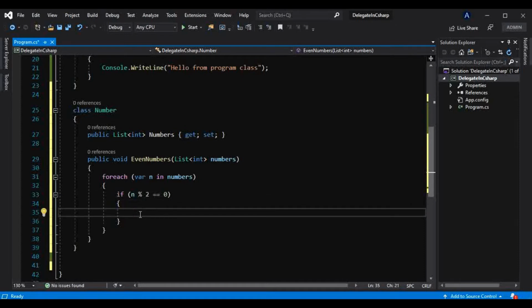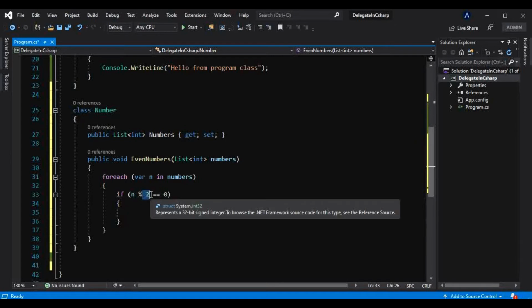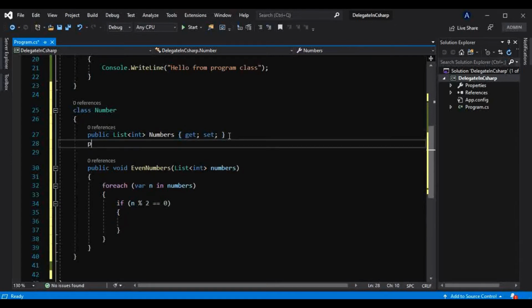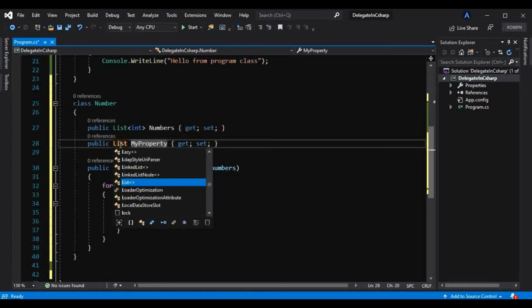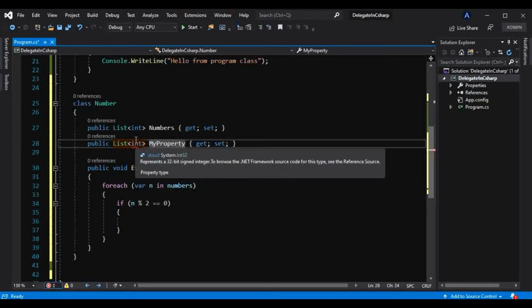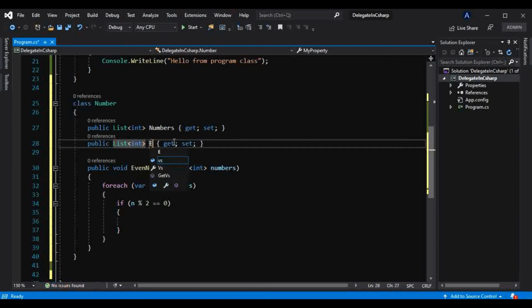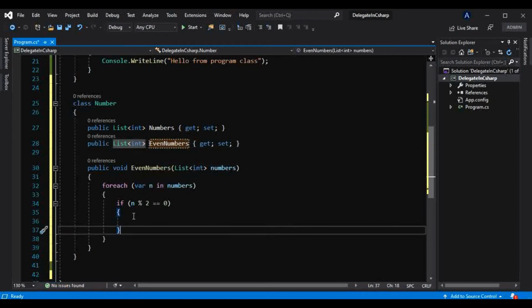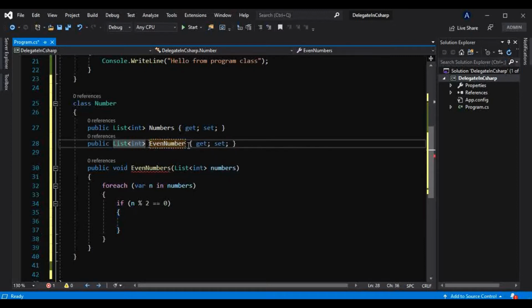Okay, so now if it is so, then we want to add that number to a particular list. So for that, let's just take another property here, that is a list of even numbers. Okay, like this, and we want to add that here, and I want to just remove that s, because we have the same method name.